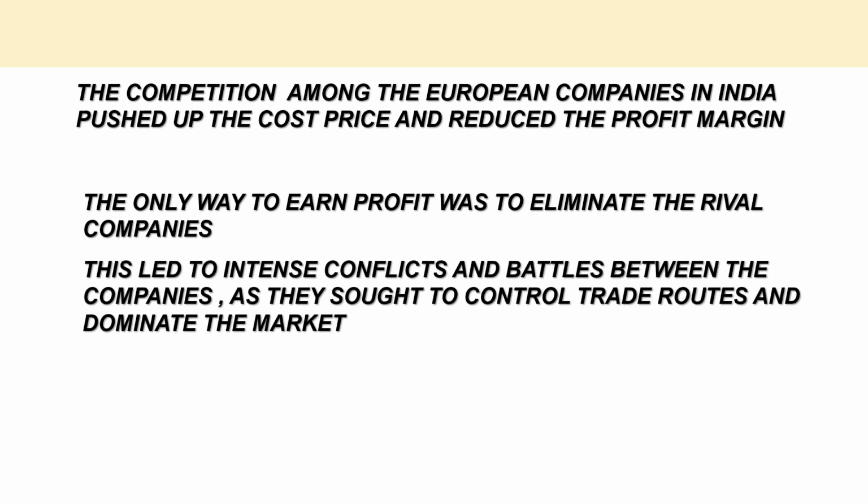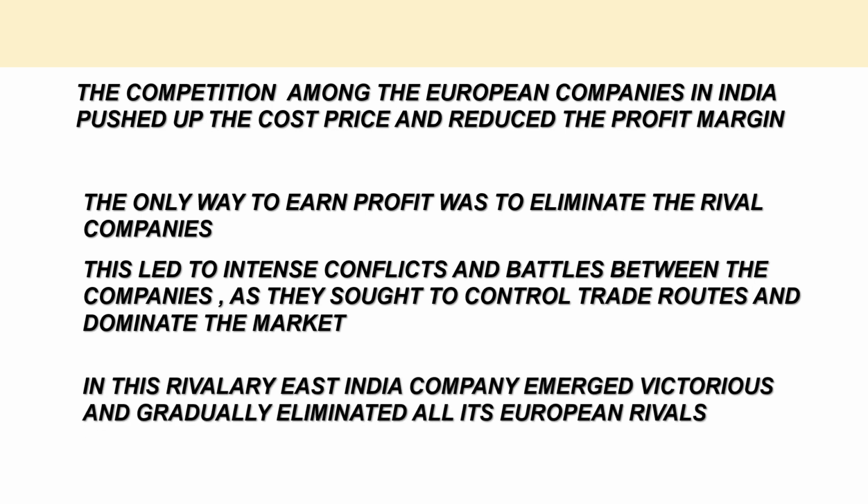This led to intense conflicts and battles between the companies as they sought to control trade routes and dominate the market. They started sinking each other's ships, blocking the sea routes, preventing the rival ships from moving with supplies, and in short, creating all sorts of hurdles for each other. This resulted in trade being carried out with armed soldiers and trading bases being protected through fortification. In this rivalry, East India Company emerged victorious and gradually eliminated all its European rivals.